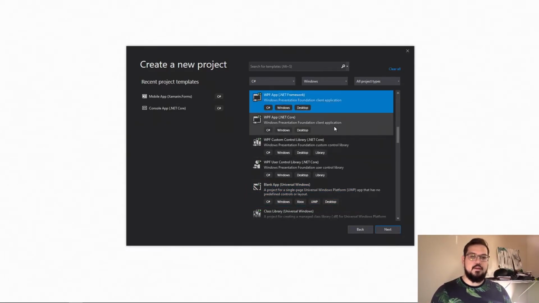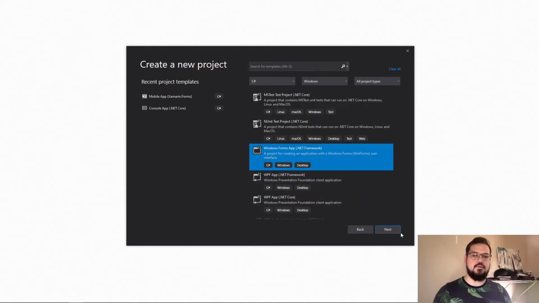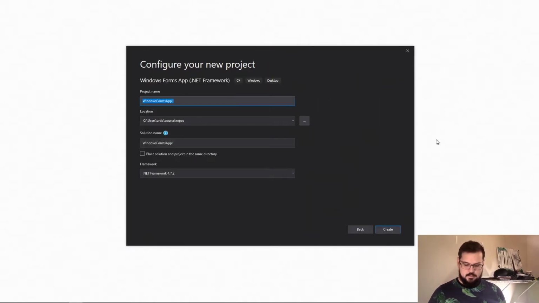So let's start with the Windows Forms app. We'll hit next. First application. We're not doing anything important here. We're just getting the feel for the IDE, which is Integrated Development Environment. Visual Studio 2019 is that IDE. That's what those programs are known as. So we're going to throw it in our repos. We'll go over source control another time. .NET Framework 7 or 4.7.2. That's fine.